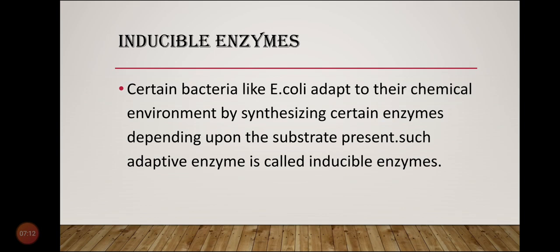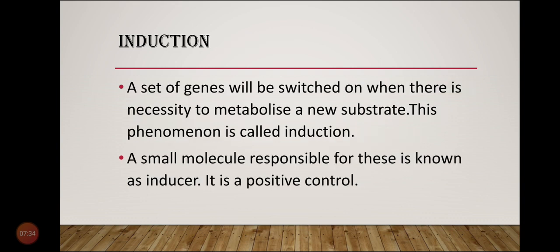coli will synthesize beta-galactosidase enzyme. If lactose is absent, then E. coli is not going to synthesize beta-galactosidase enzyme. So this is the surrounding medium on which this enzyme is depending. So such an adaptive enzyme is called an inducible enzyme. Okay, got it?